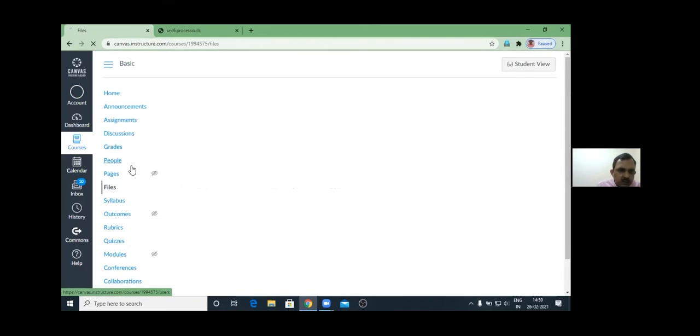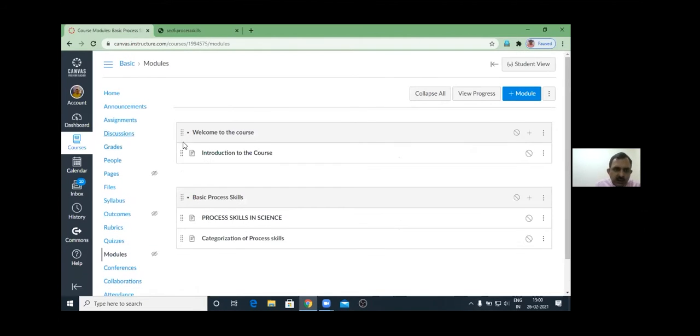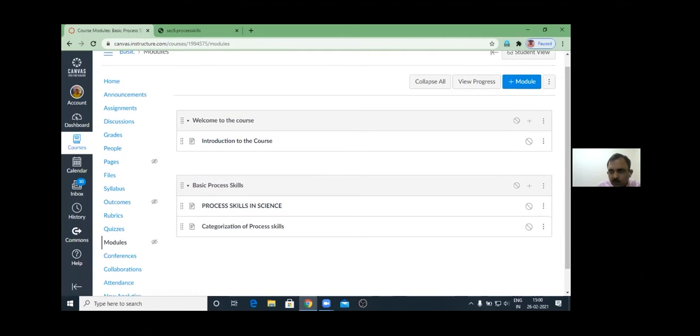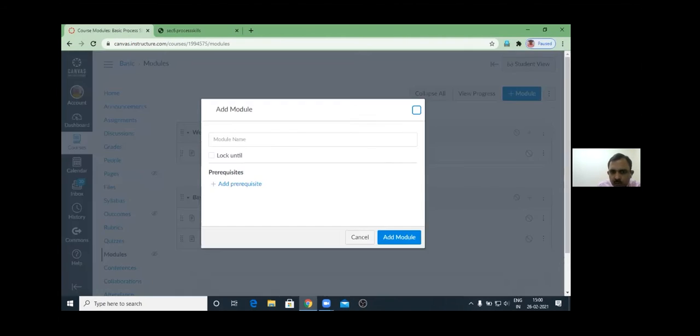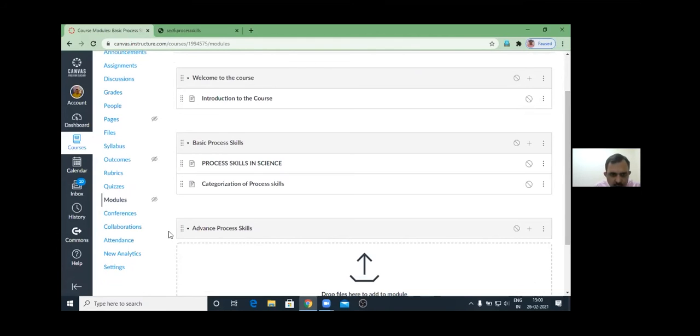So the one thing is you need to create pages. After pages, you will create the modules. Here you can design, for example, this is the first module. In the first module, this one page is organized. In the second module, this page is organized. If I want to add a module, I will add one more module. For example, I will name it advanced process skills, add module.